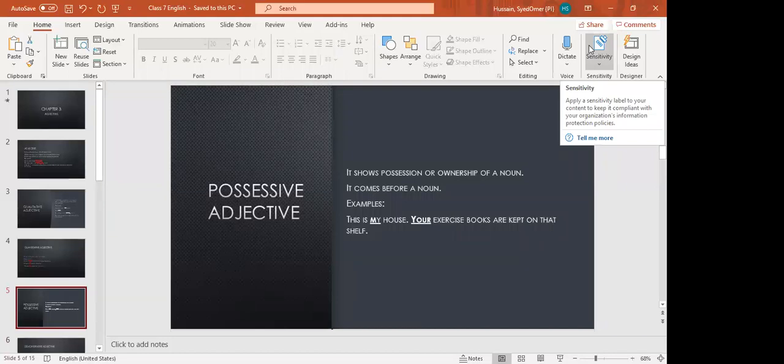We have done three types of adjectives: qualitative adjective, quantitative adjective, and now possessive adjective. Okay, so possession is related to ownership. And all these adjectives, especially quantitative and possessive, we are going to put before a noun because these are related to the quality. Okay.